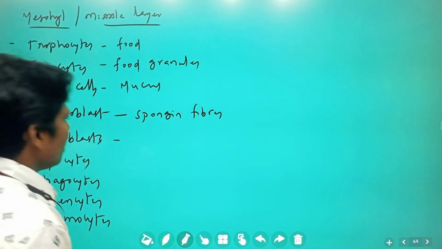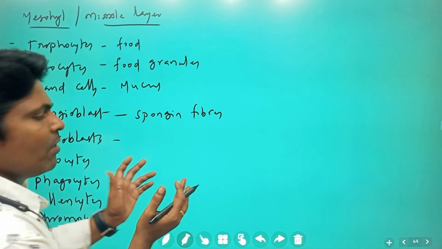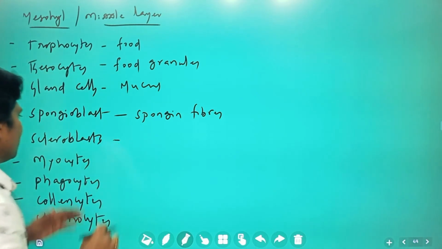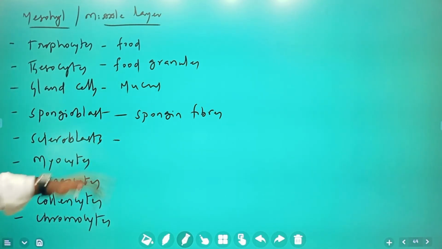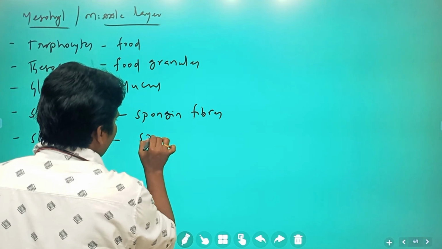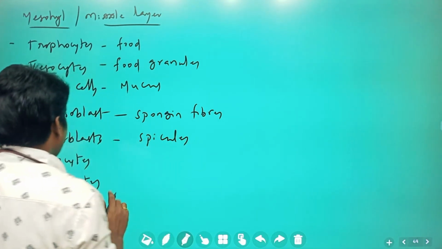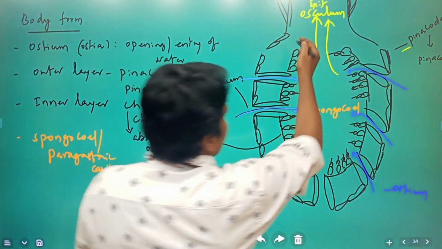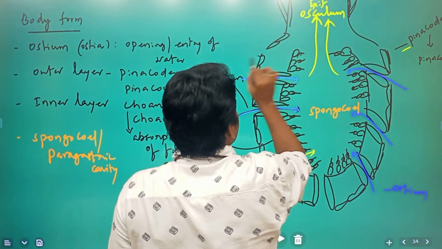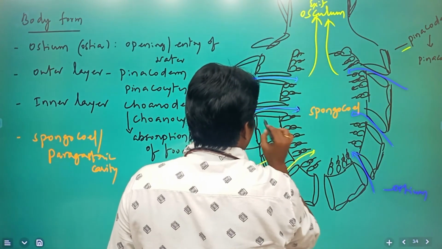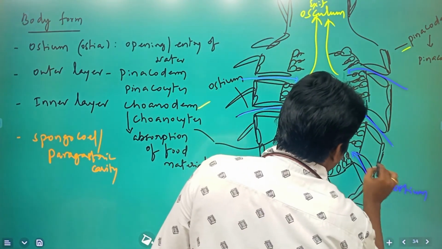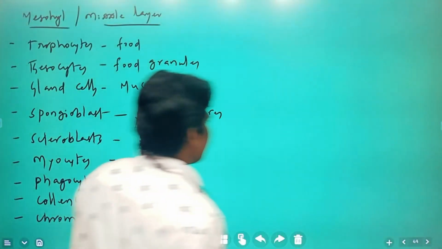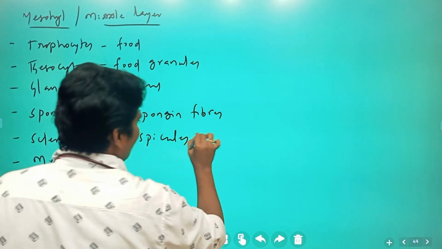Okay, giving the formation of fibers which give protection. Next, scleroblasts, which are responsible for the formation of spicules. Spicules are what give protection. Here various spicules are present, and these spicules give the protection.